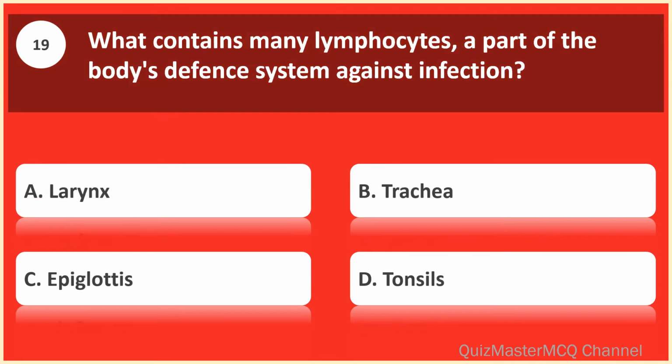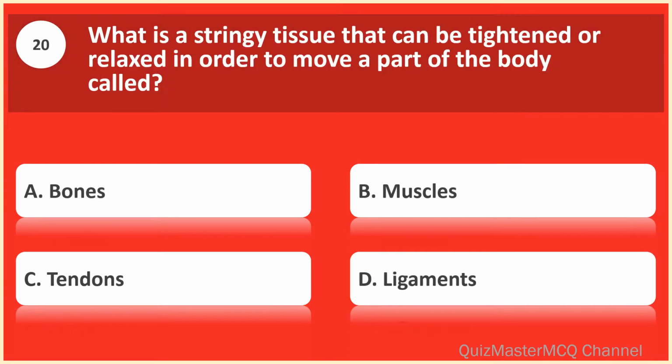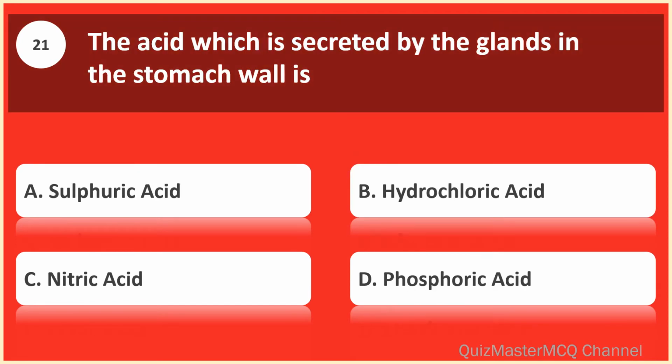What contains many lymphocytes, a part of the body's defense system against infection? Tonsils. What is a stringy tissue that can be tightened or relaxed in order to move a part of the body called? Muscles. The acid which is secreted by the glands in the stomach wall is hydrochloric acid.